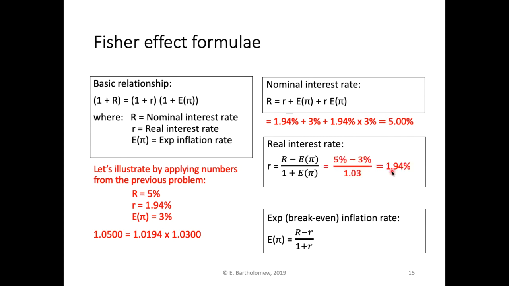Solving for the real rate here, we get our 1.94% back, and solving for the expected break-even inflation, we get 3%. So if you had any doubts about that, you might want to pause here and look at this, or go back and look at the slides later to make sure you understand how the compounding works, and when and where you might use an approximation. So that's it. Thank you for listening.